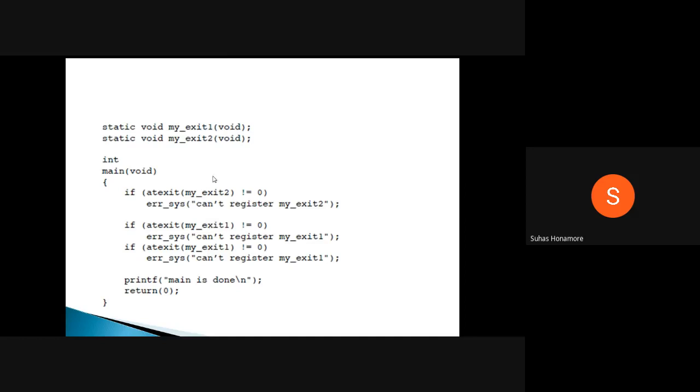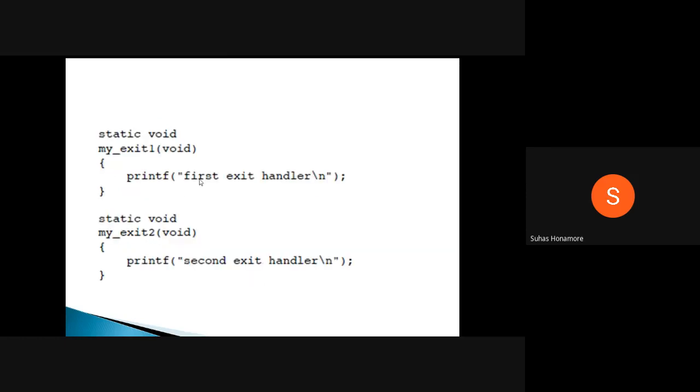So for the exit handlers, whichever we register first will be executed last. Here the last one we registered is exit handler 1, so that will be executed first, and we print the first exit handler.